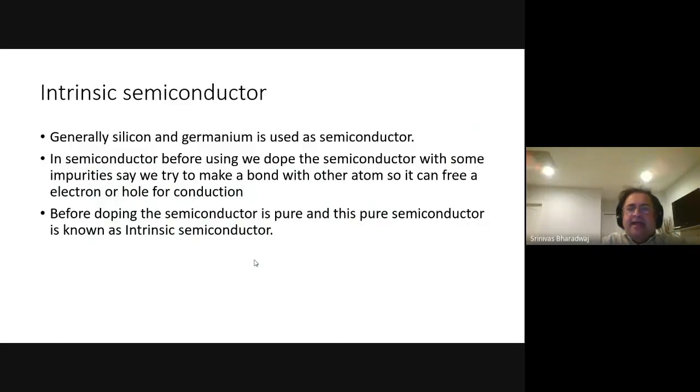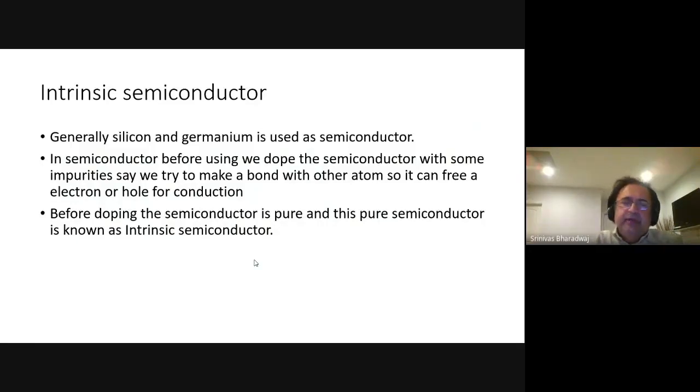They are called N impurities and P impurities. N is for negative and P for positive. P means they will have a hole, and N means they will have a spare, free electron. So the impurity you introduce will make it either an N or a P.